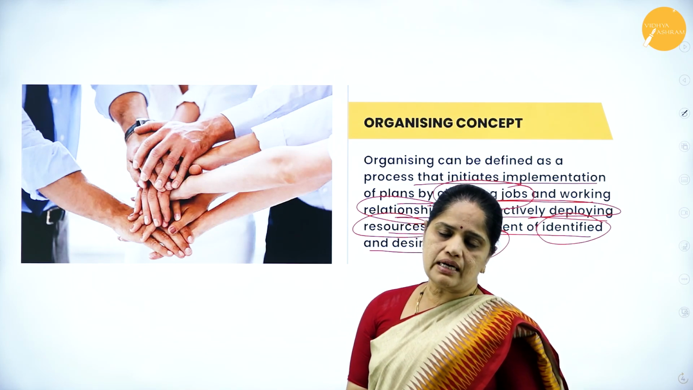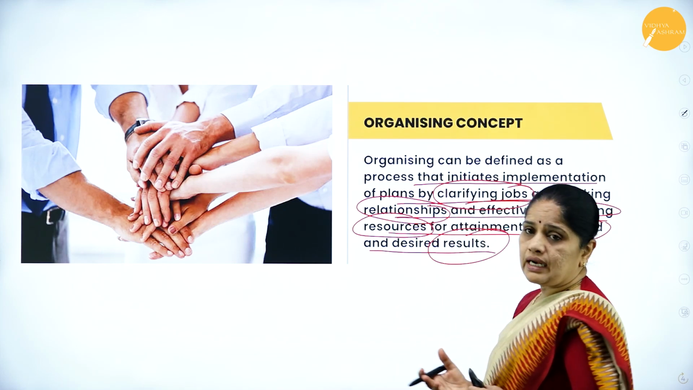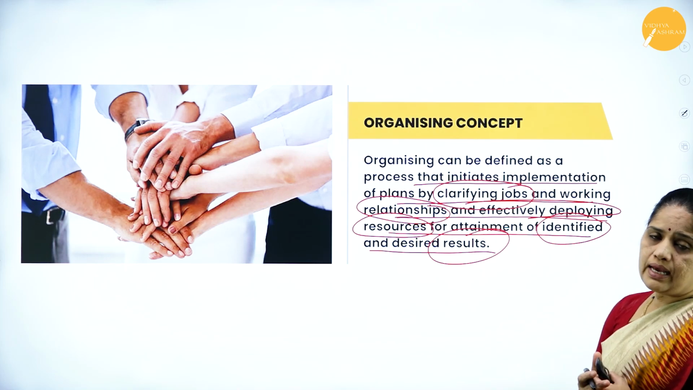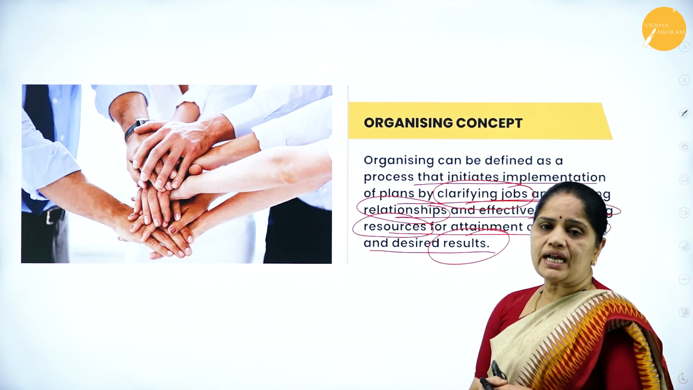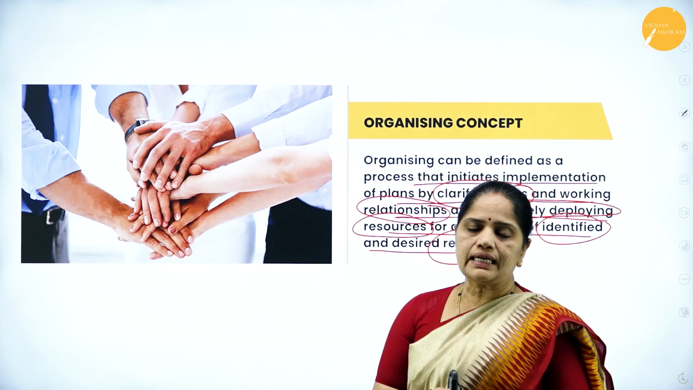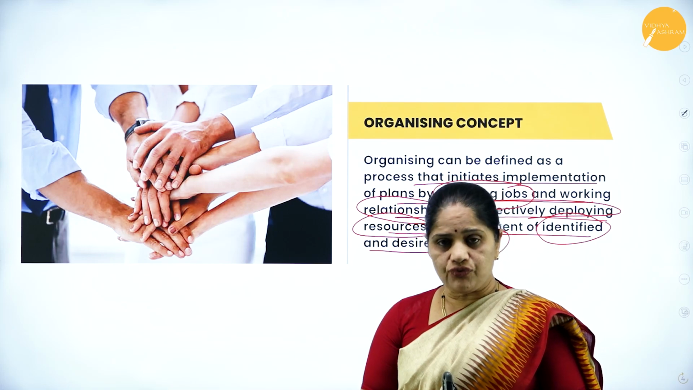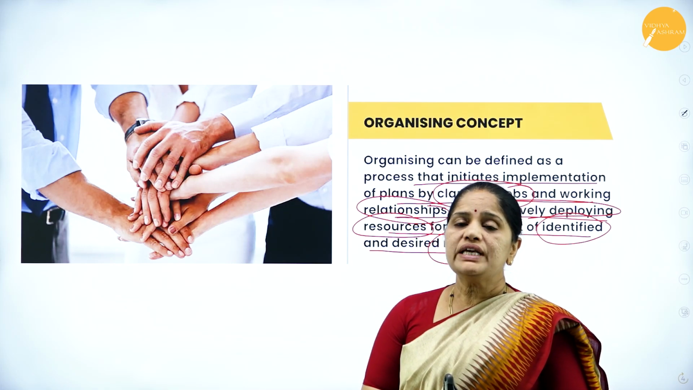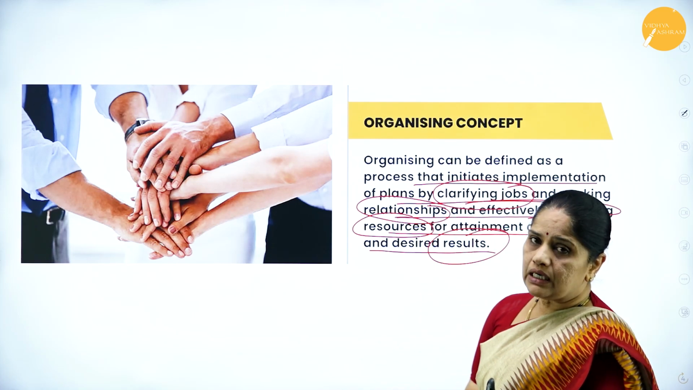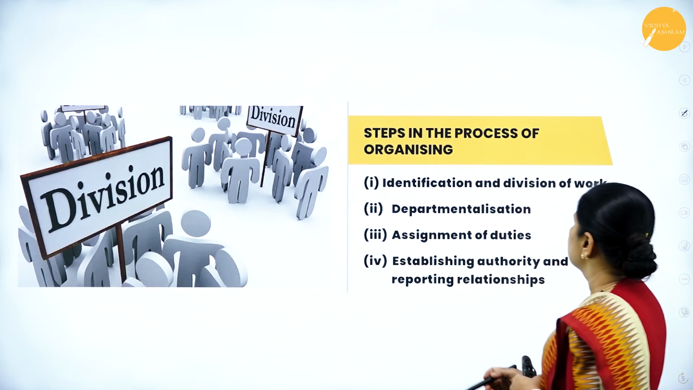Now, what is the desired result? What is the identified result? So everything has to be done. So this is in the process of organizing. So in organizing, we are bringing together all the 4 M's of business. In addition to that, we are creating various job positions in the organization, and we are also having the responsibilities and duties for each job, and also we are specifying the boss and subordinate relationship in the organization. Then let us see what are the steps in the organizing process.